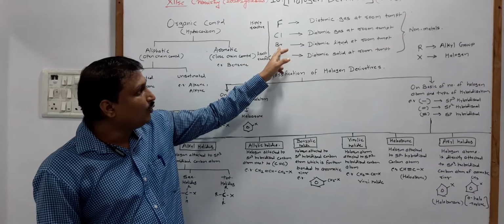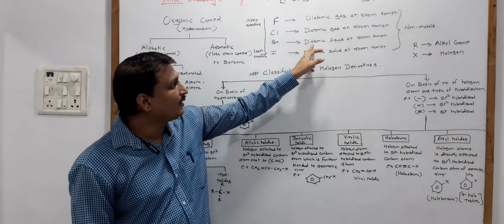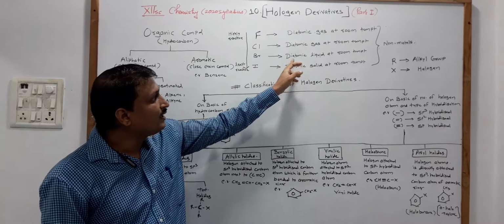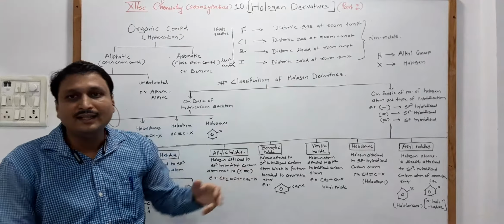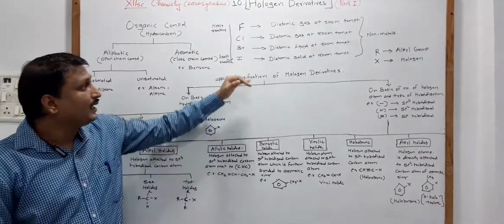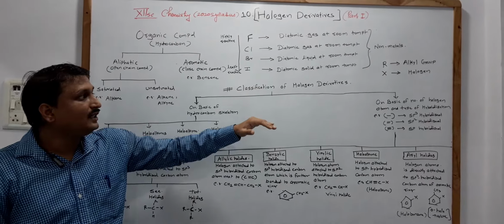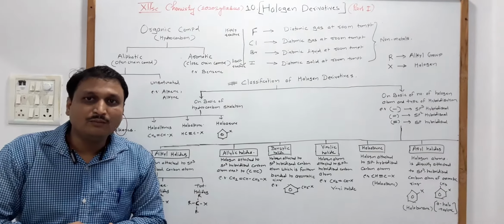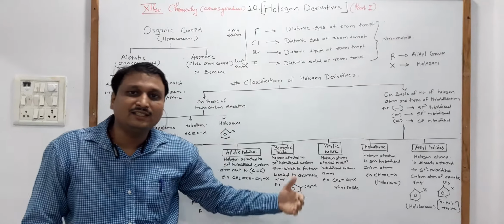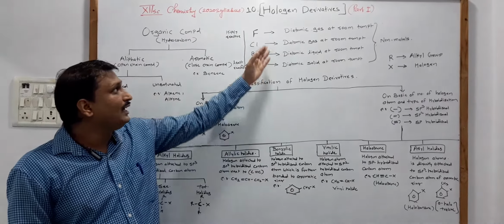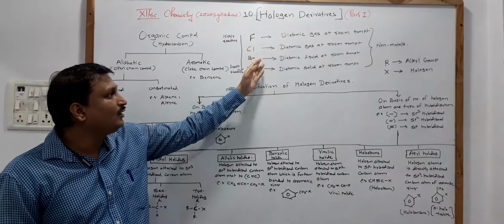But bromine is a diatomic liquid at room temperature, and iodine at room temperature is a solid. So all are diatomic molecules. That is why, when we use them in reactions further, we will write them as F2, Cl2, Br2, and I2.